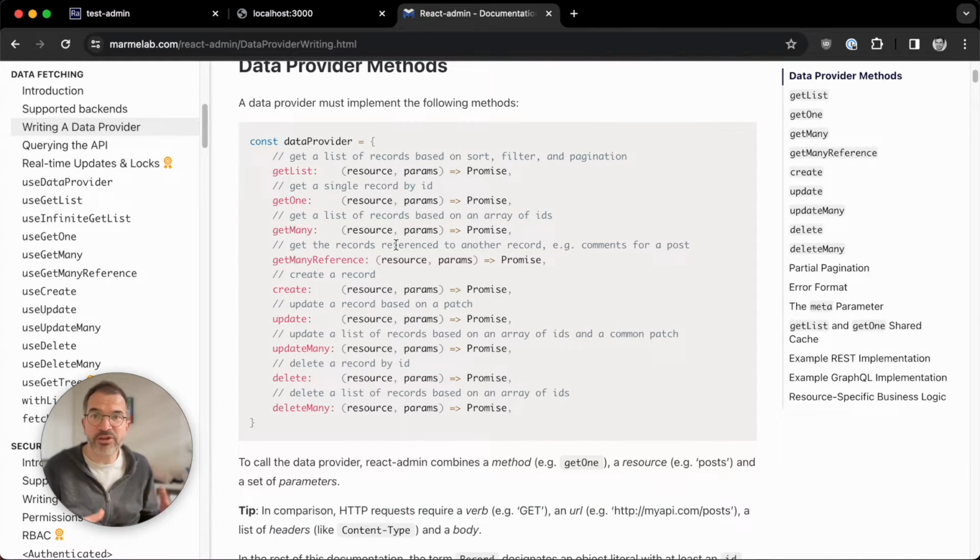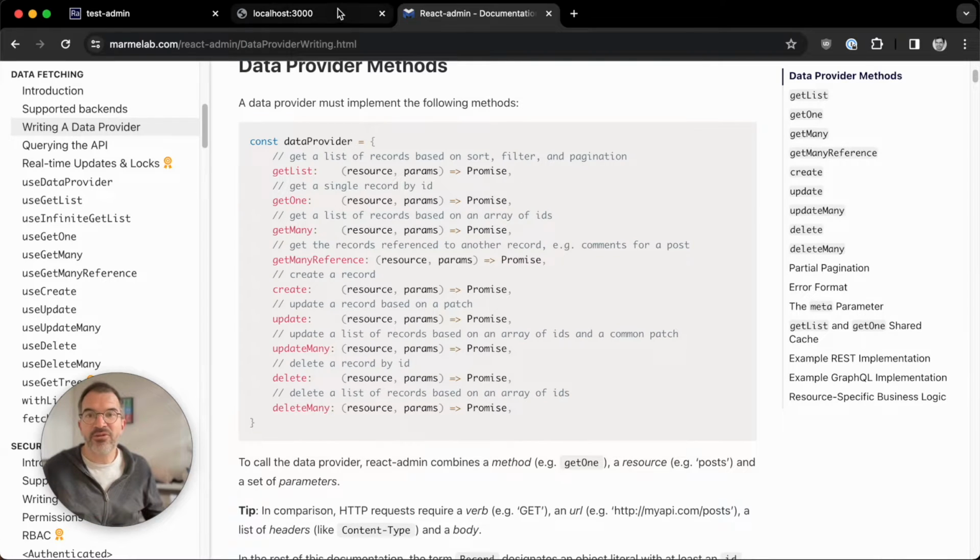A data provider is basically an object with 9 methods, which are the nine possible queries and mutations that RectAdmin components do. And there are 2 pieces of advice I can give you to write your own data provider. The first one is to use guessers, and the second one is to use TypeScript. Let's see that in practice.